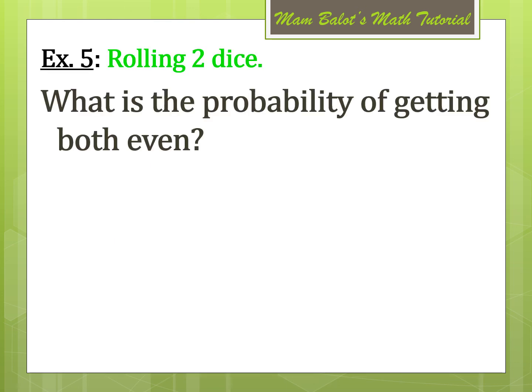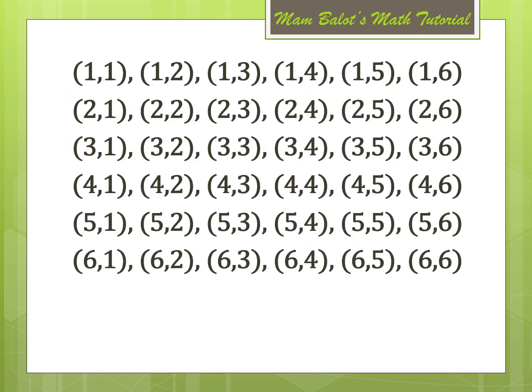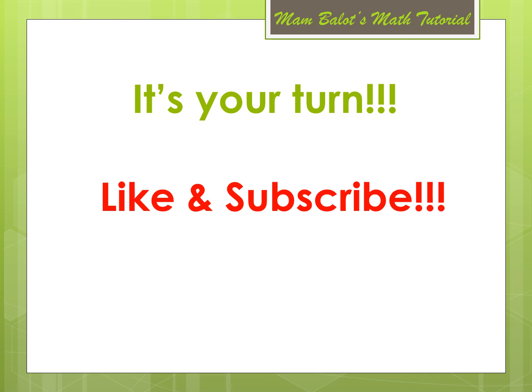Another example, what is the probability of getting both even in rolling 2 dice also? So we would be computing for the P of even and even. From this, what are the numbers which are even? We have these events. So we have 9 events that resulted in both even numbers out of 36 events. So the probability of getting both even would be 9 over 36, which can be reduced further to 1/4. Now it's your turn to answer your activity sheets.